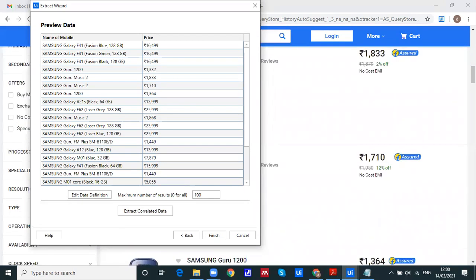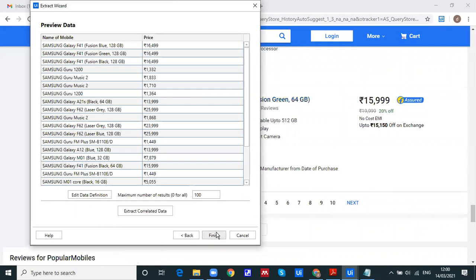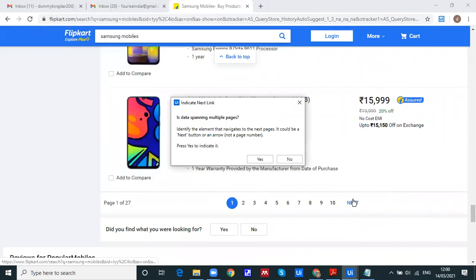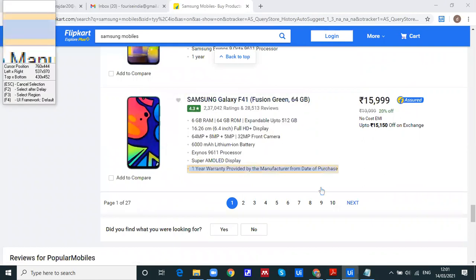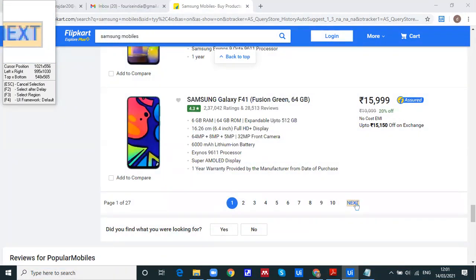Okay, before this, I will just go down, because I want to extract all the data. Click on finish. It's again asking you, is data spanning multiple pages? I mean, whether you want to extract the data from all the pages. If the answer is yes, then click on the indicate button. So we need to indicate the next button. Just click on this next button.